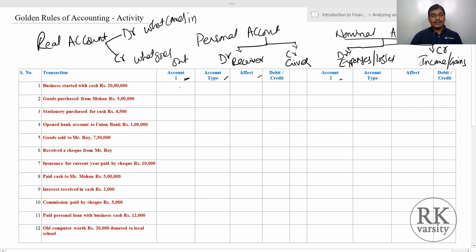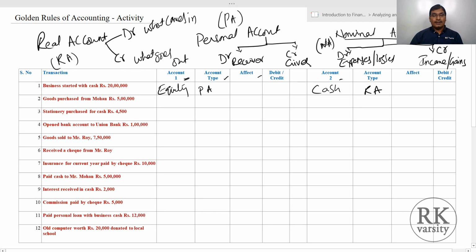One account is capital, that is equity coming into the business, and the second account is cash. Equity is contributed by the owner, so this is a personal account. I am writing this in short form. Cash is a tangible and a real account.